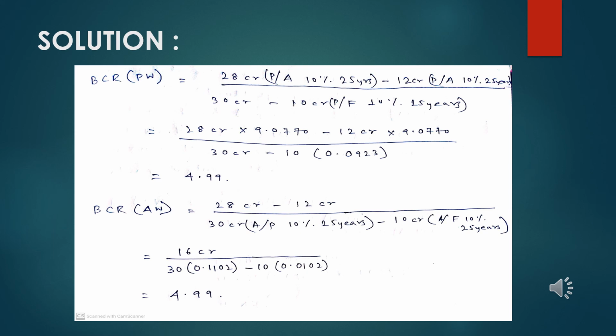So if we carefully convert those incomes and expenditures and put them in the ratio of income divided by expenditure, we get the benefit cost ratio somewhere at 4.99.